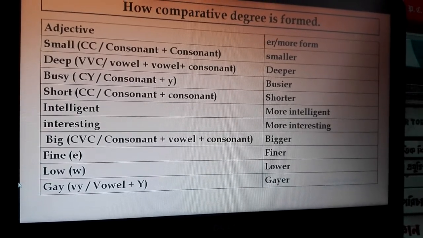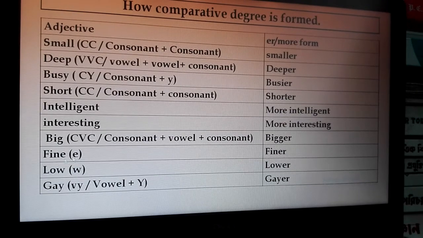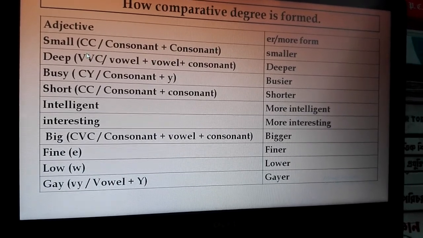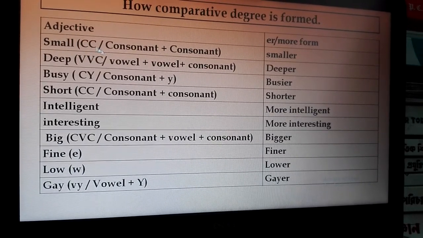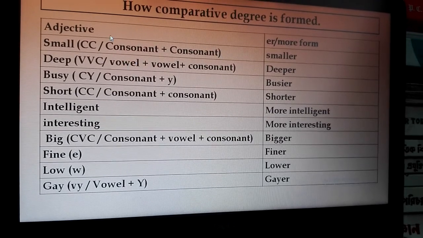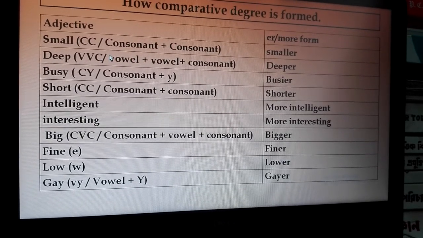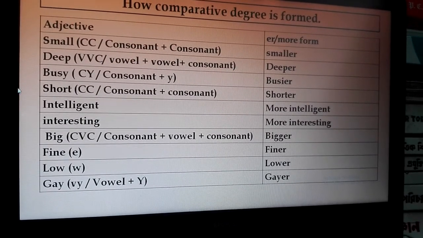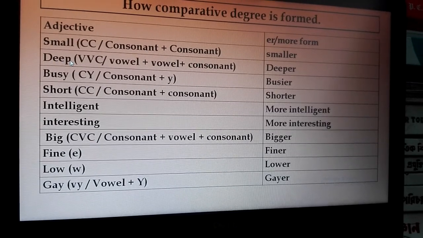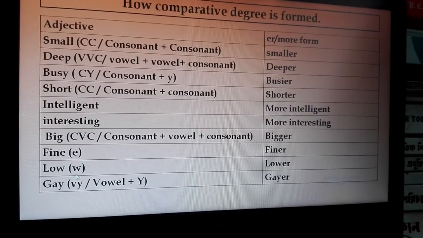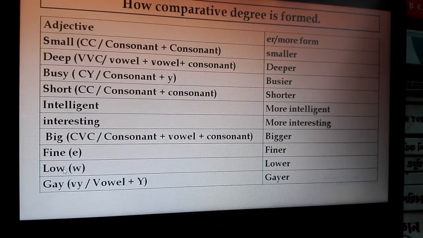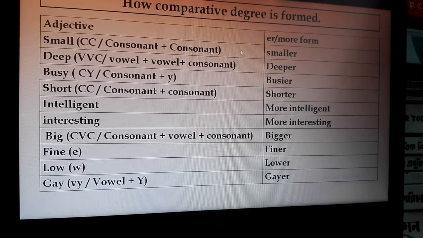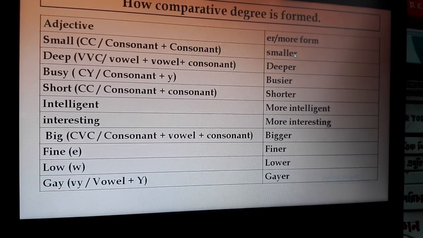If the monosyllable adjective ends with a double consonant, CC means consonant and consonant, or VVC means vowel, vowel and consonant, or W, then you add ER to make comparative.